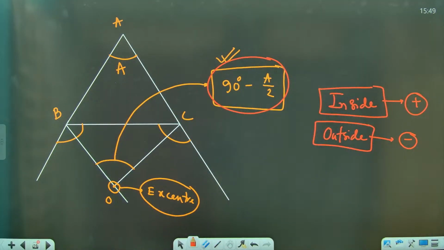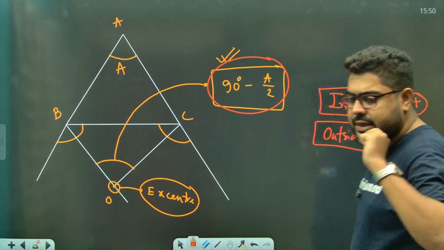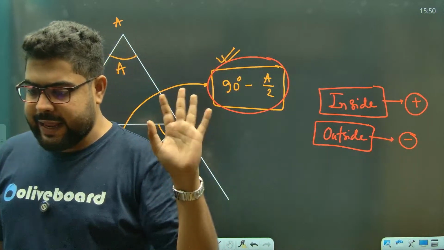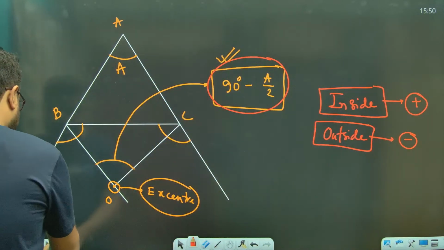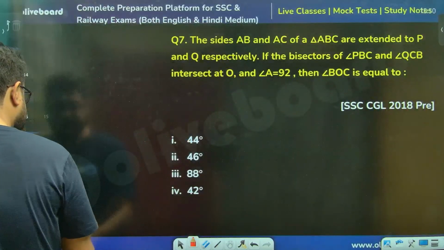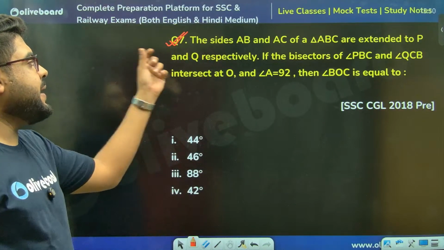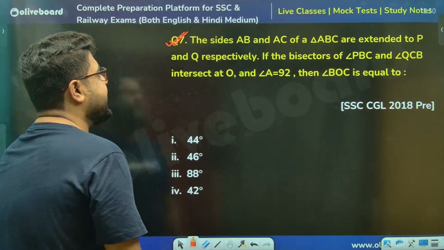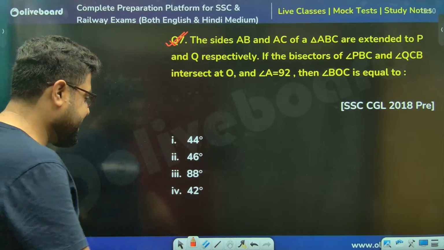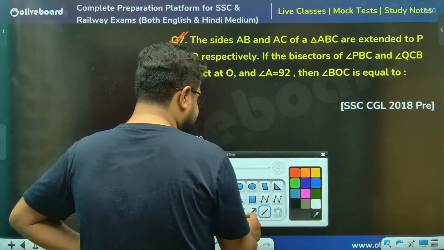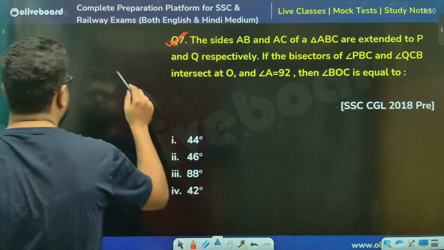एक्सक्यूज मी. Clear, sir? Clear, sir? Let's do a couple of questions. देखो और भी क्लियर हो जाएगा सर. CGL 18. The sides AB and AC of triangle ABC are extended to P and Q. बढ़िया सर. एक्ससेंटर का क्वेश्चन है, दिख रहा है ना सबको?